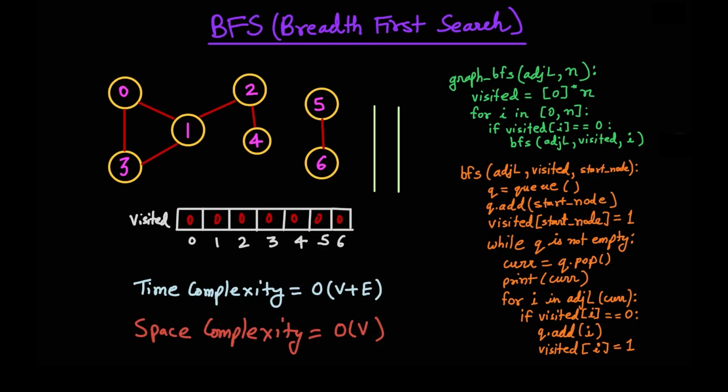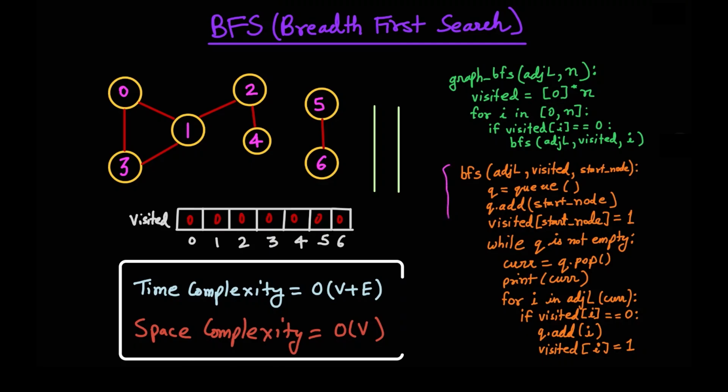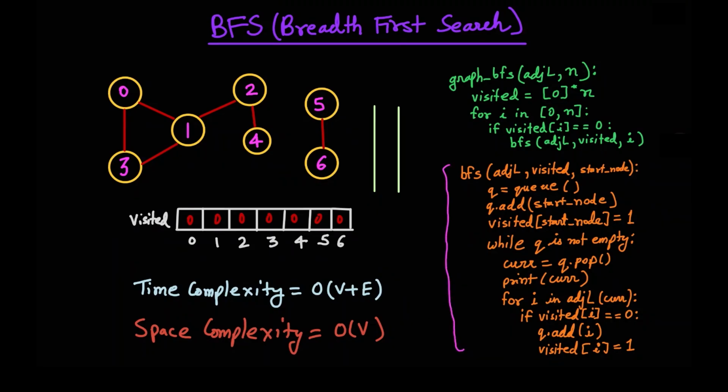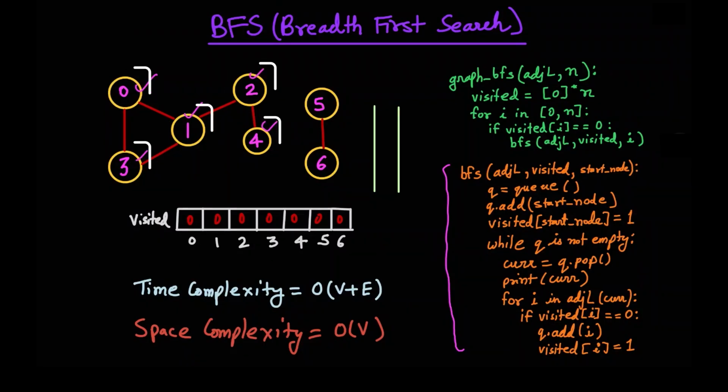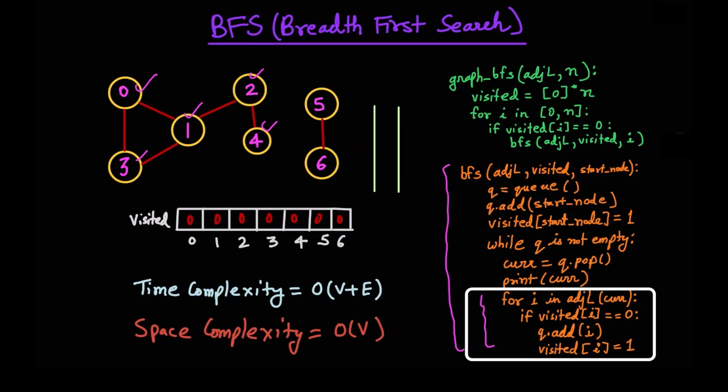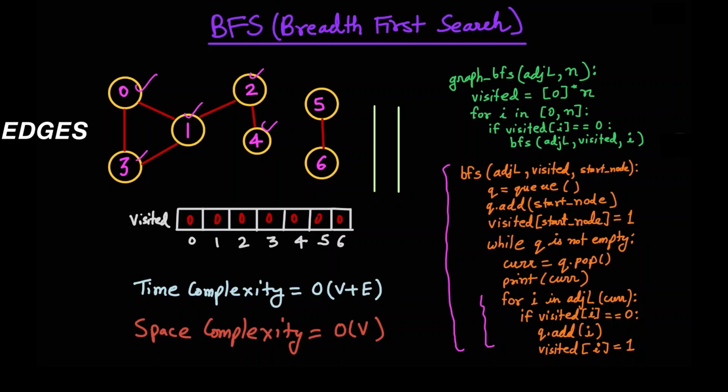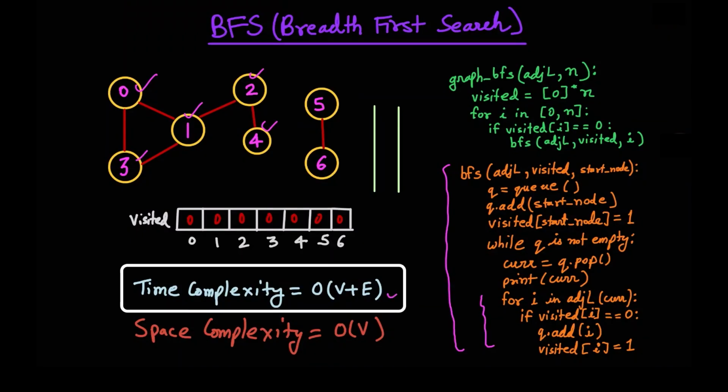Now let's talk about time and space complexity. If you take a look at this part, you can observe that we are looking at each of these nodes at least once. We are adding them to the queue and then looking at its neighbors. Now if you look at this part, we are looking at all of its neighbors at least once. By neighbors, I mean edges. So we look at each of these edges or each of its neighbors at least once. That is why we say that the time complexity is O of V plus E.